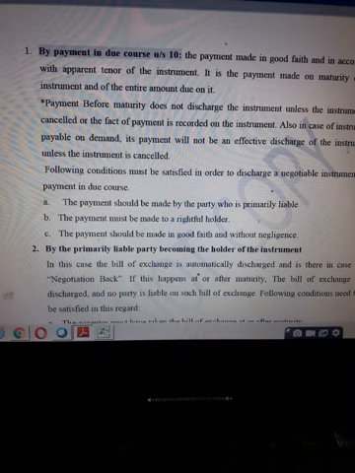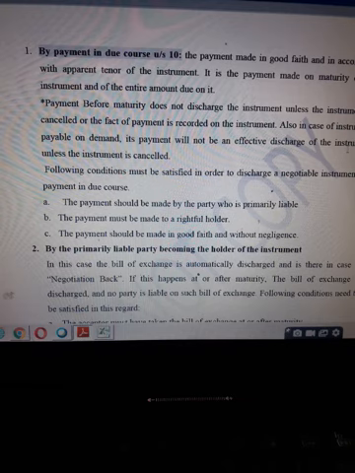But it can also happen that the payment is not done on the maturity, all other conditions are fulfilled, but payment is done before maturity. So in that case also it will discharge the instrument, provided the instrument is properly cancelled after making this payment and the fact of this payment is recorded on that instrument which is cancelled now.